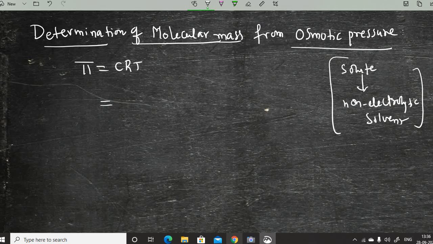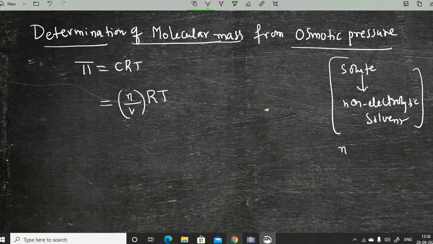C is the concentration, that can be written as number of moles of solute by volume. Number of moles is N, so concentration is N by V, into RT.